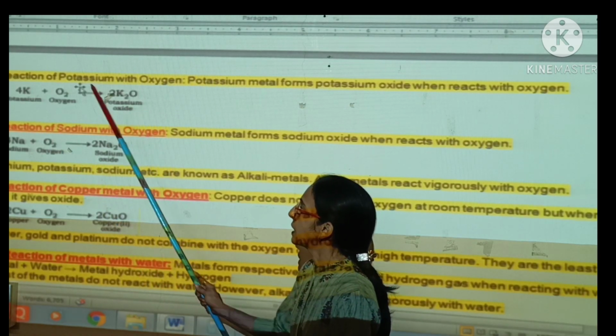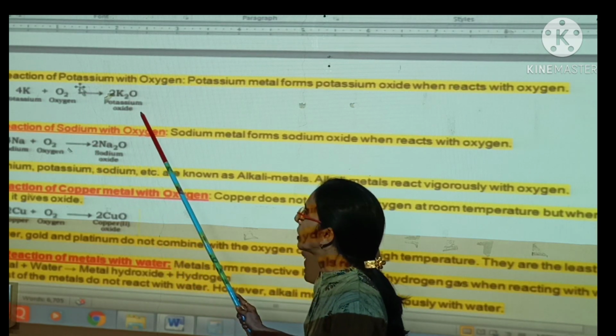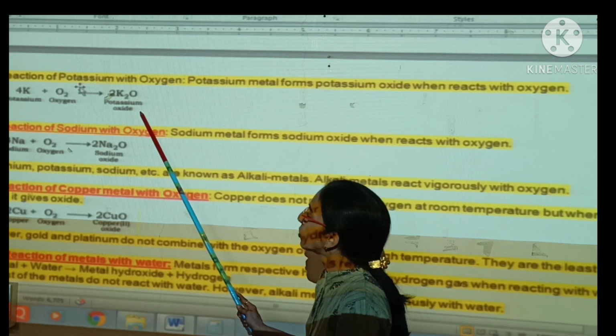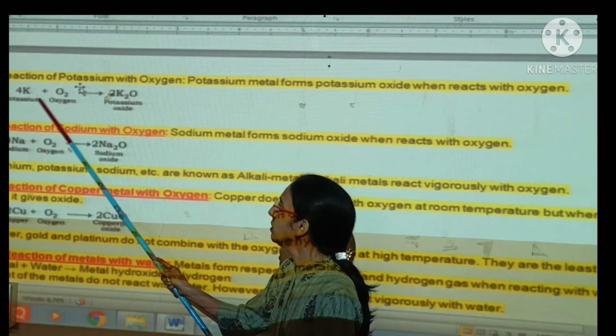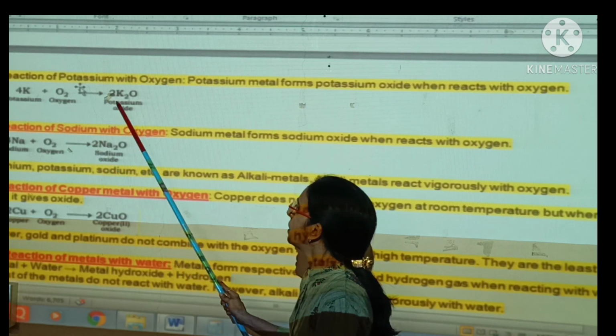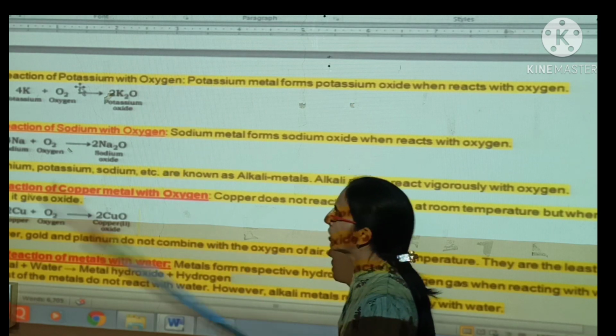That is, potassium reacts with oxygen and gets converted into potassium oxide. The balanced chemical reaction is 4K plus O2 gives 2K2O, that is potassium oxide.